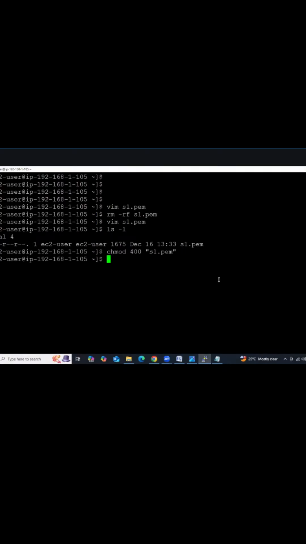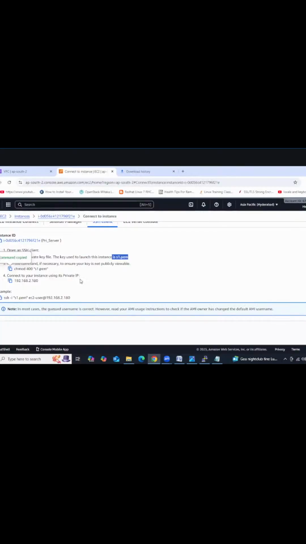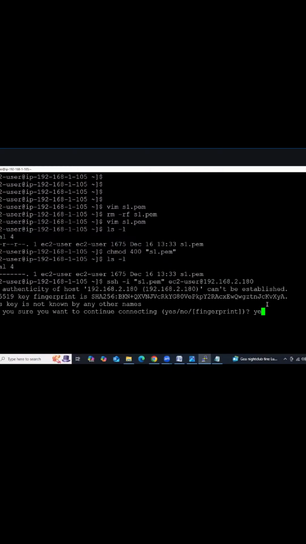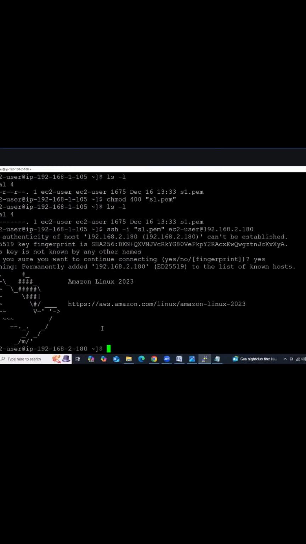Then hit enter. So let's check the list. Before we had RW permission, it became read only because of security. Got it, guys? Next, copy this last command, ssh -i, then paste it here, then hit enter, provide yes, see.